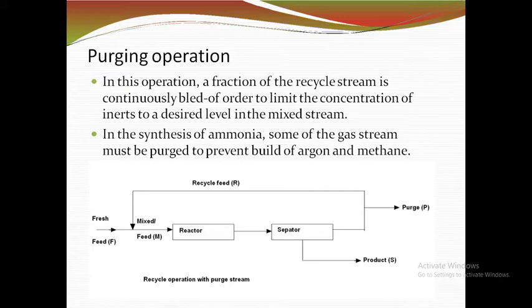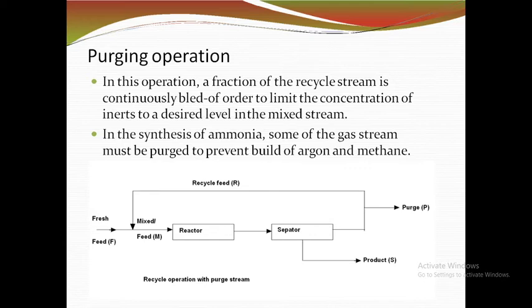Purging operation is also a steady state operation. How much inerts are entering, that much inerts must leave in the purge, otherwise inerts will accumulate in the recycle loop. What is a purge stream? It is a fraction of the recycle stream which is continuously bled off in order to avoid an accumulation of inert in the recycle loop. That is purging, continuously removing.